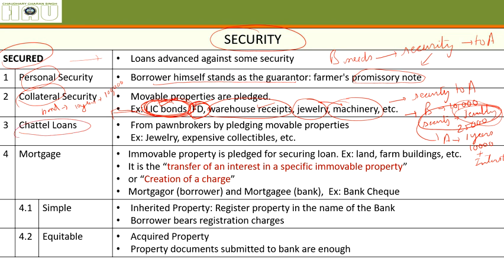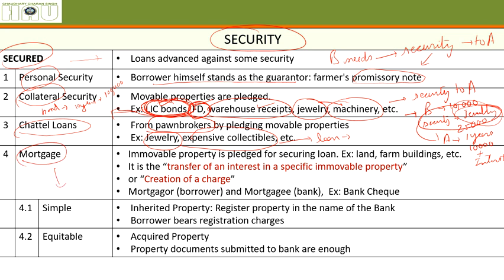Next come chattel loans. You must have seen a serial called Pawn Stars on History Channel, where people come and pledge their jewelry or expensive collectibles and ask for a loan in place of it. Their jewelry might be worth $10,000 or $20,000, but they'll ask for a $3,000 loan at a certain interest rate, because they need the money and do not want to sell their jewelry. So they'll take that loan, repay it and take their jewelry or collectibles back. This is called chattel loans. Now comes mortgage.